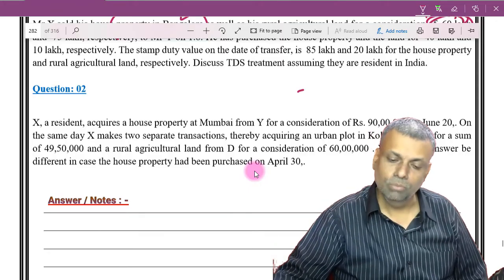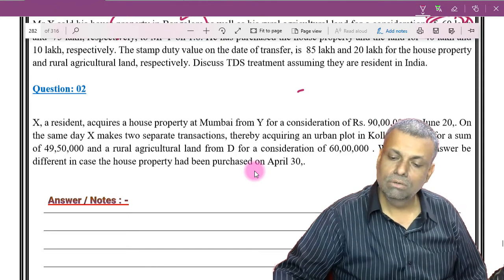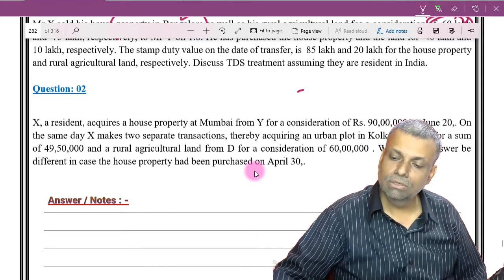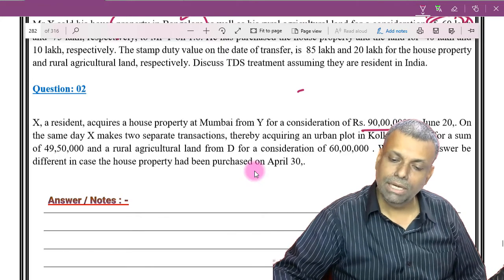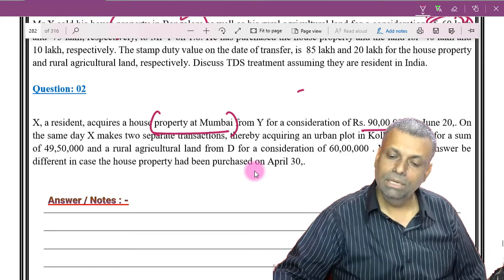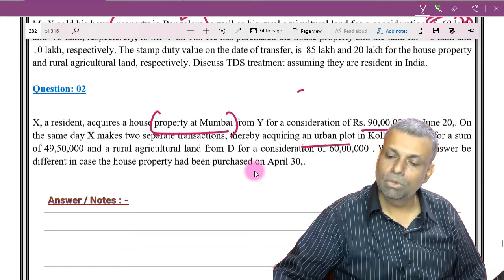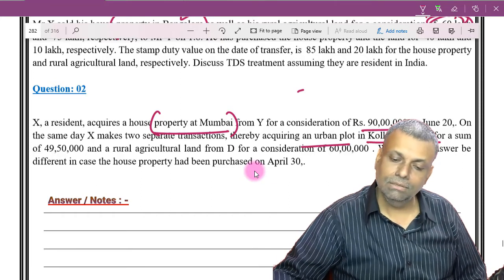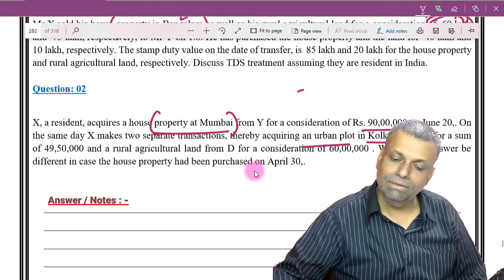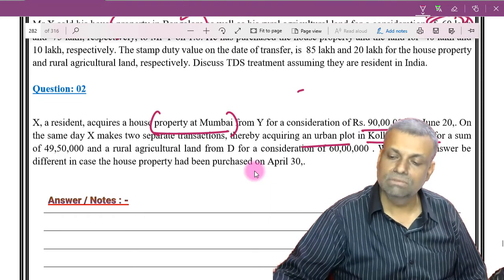Now question number 2. X, a resident, acquires a house property at Mumbai from Y for a consideration of 90 lakhs. So house property at Mumbai, that is 90 lakhs. On the same day, he makes two separate transactions, acquiring an urban plot in Kolkata from C for a sum of 49,50,000, and a rural agricultural land from D for a consideration of 60 lakhs.